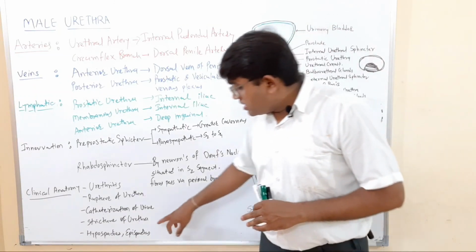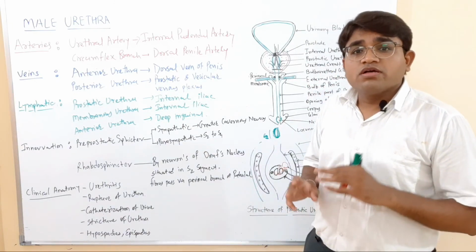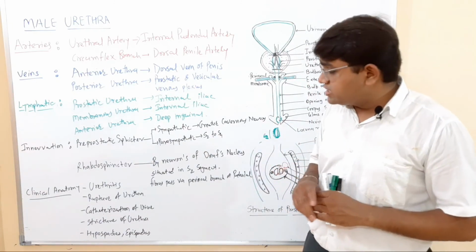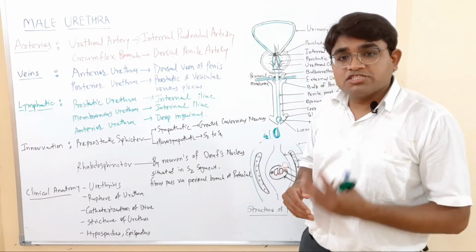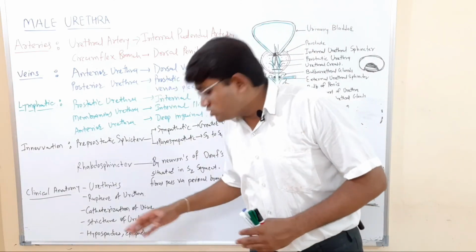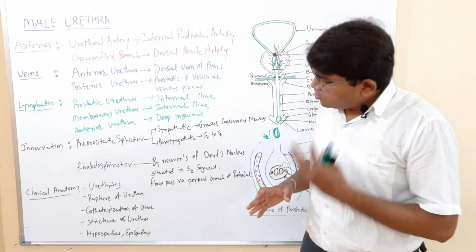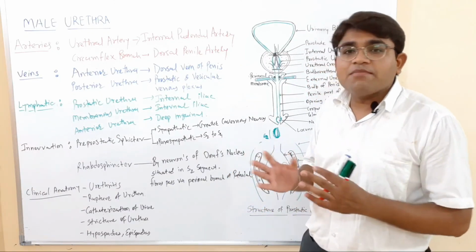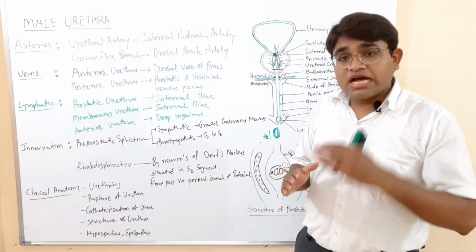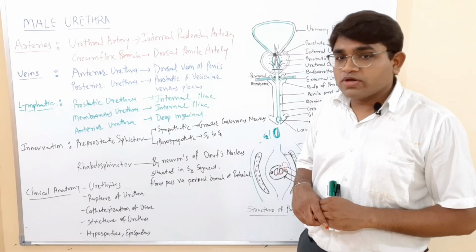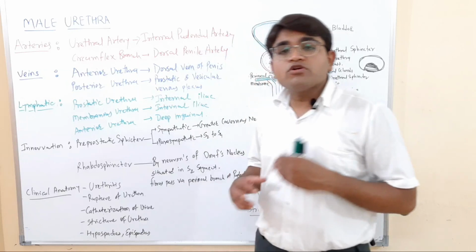Then the stricture of the urethra. What is the stricture of the urethra? It is a condition due to infection, in which the urethra becomes strictured. Then hypospadias. What is hypospadias? It is a common anomaly in males, where the urethra opens on the under surface of the penis, or within the perineum. This condition is known as hypospadias.